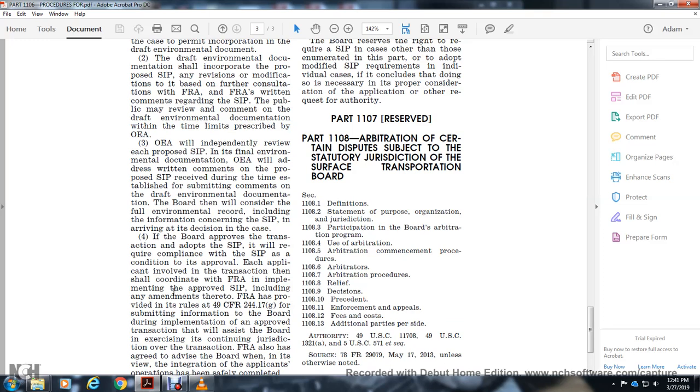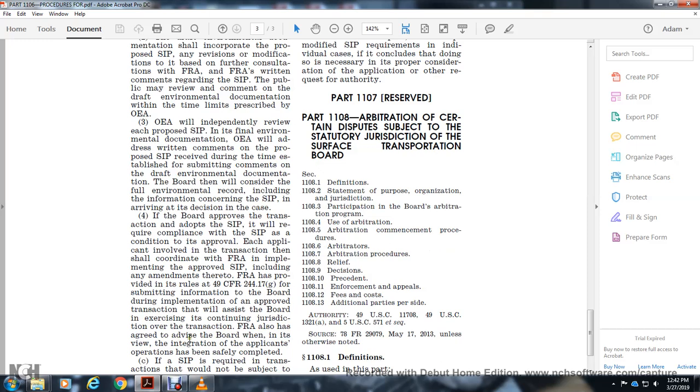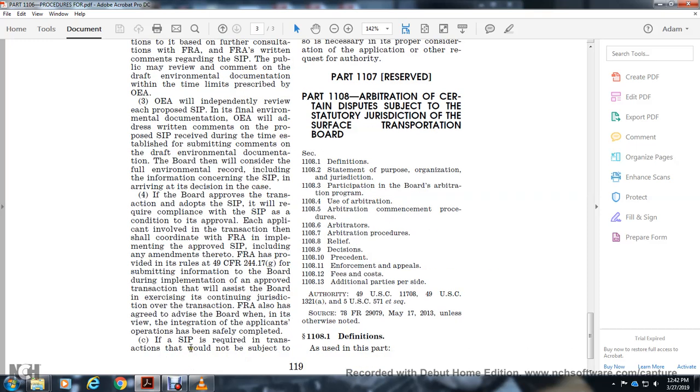It will require compliance with the safety integration plan as a condition of approval for each of the applicants involved in the transaction. The applicants should coordinate with the FRA in implementing the approved safety integration plan, including any amendments thereto. The FRA, under the rules of Title 49 CFR 244.17(g), will provide information to the Board during implementation of the approved transaction, which will assist the Board in exercising its continuing jurisdiction over the transaction. The FRA will also advise the Board when, in its view, the integration of the applicants' operations has been safely completed.